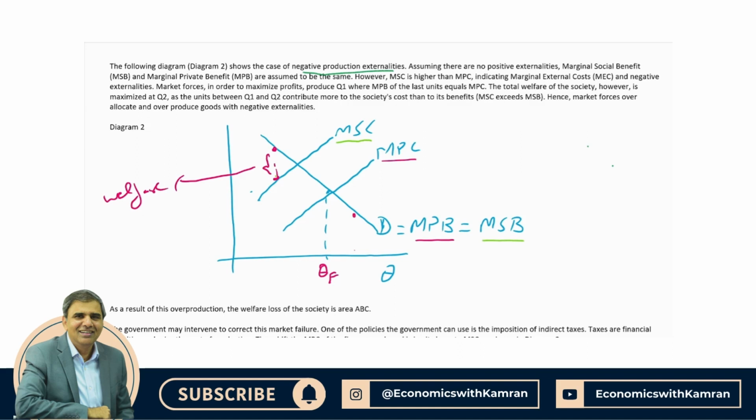The benefit for which you have not incurred a cost, that is welfare. Let's say the marginal benefit is A, marginal social cost is B. You have incurred a cost of B to acquire a benefit of A, and the gap between A and B is your welfare. So remember, welfare and benefit are not the same things. Welfare and surplus are.